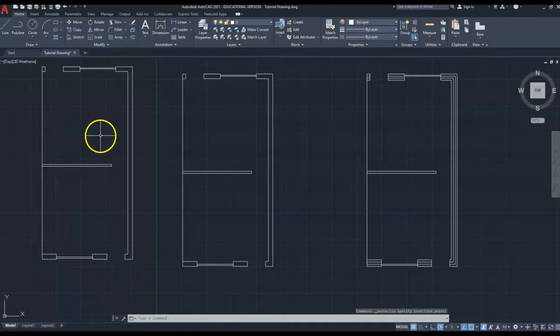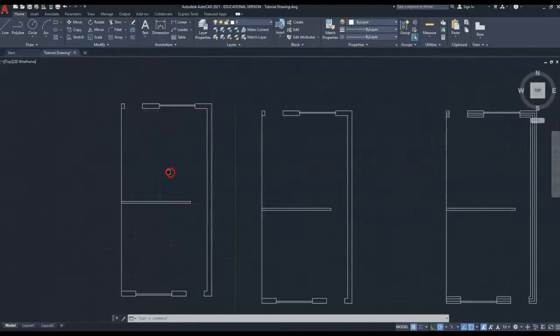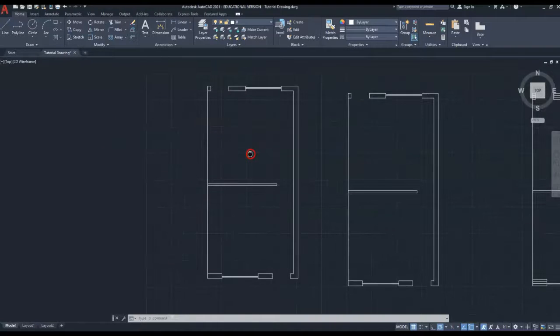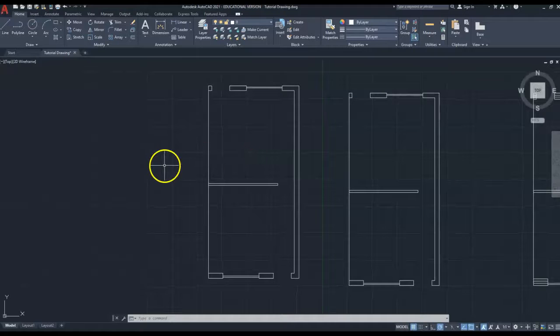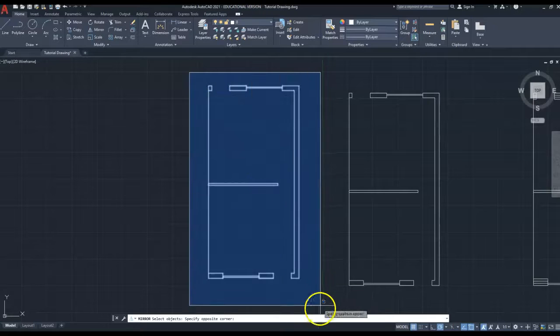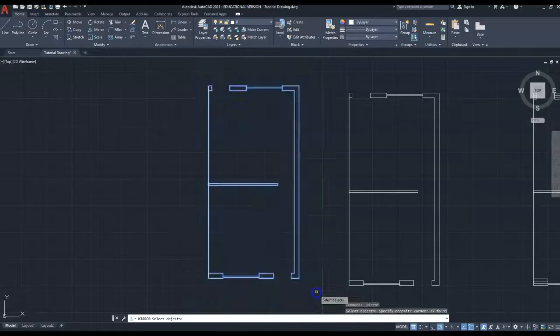So now I'm using the center mouse wheel again, depressing that so I get the little hand, and I'm just dragging that to the center so I can work on that particular part. So now what I want to do is flip that over. Instead of having to redraw all that, I'm going to click mirror, and it's asking me to select objects. So again, left click up there, and then bring the blue envelope over everything, click OK, and then I'm pressing the return button.